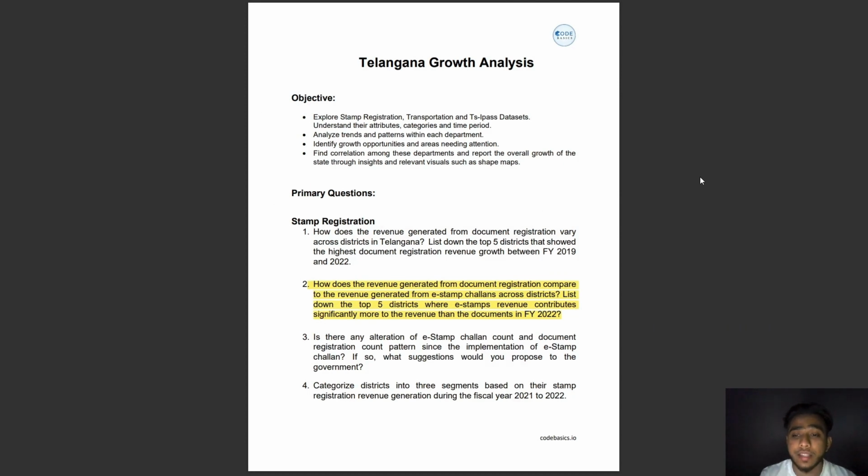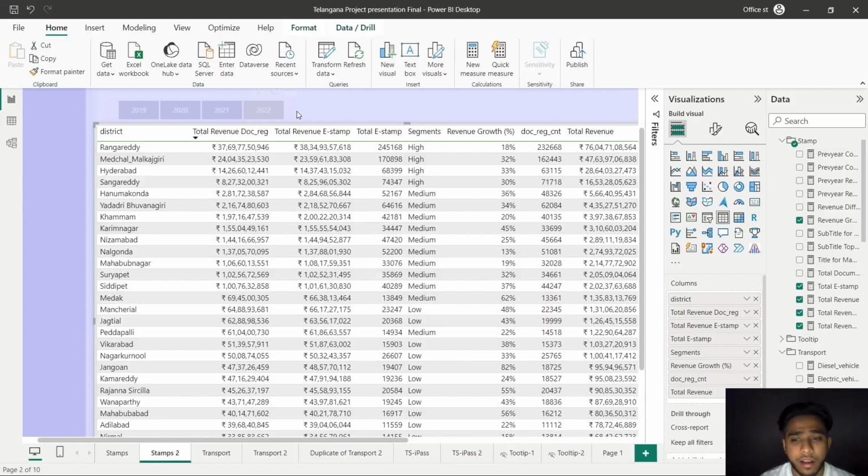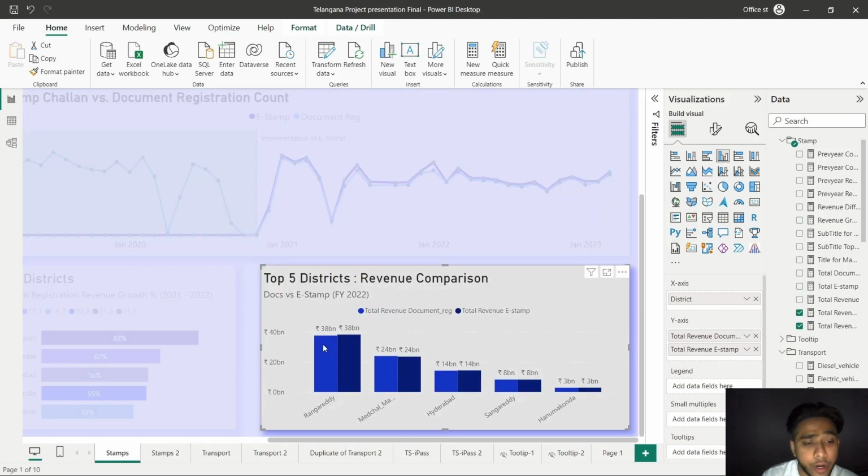Next, we are going to understand how the revenue generated from the document registration compares to the revenue generated from the e-stamp challans across different districts. To achieve this, we focus on the year 2022. By examining the data for the fiscal year 2022, we aim to identify the top 5 districts where e-stamp revenue significantly contributes to the overall revenue, surpassing that of the document registration. We conducted a comprehensive analysis comparing the total revenue from document registration to the total revenue from the e-stamp challans across all the districts. So here are the top 5. This allowed us to pinpoint the districts where e-stamp revenue played a more substantial role in the overall revenue picture.